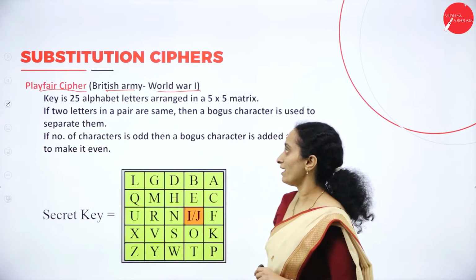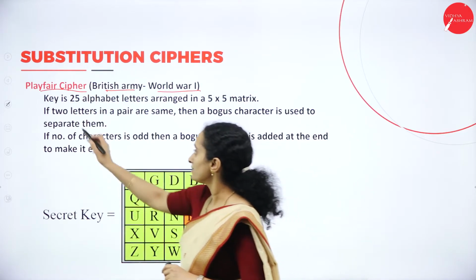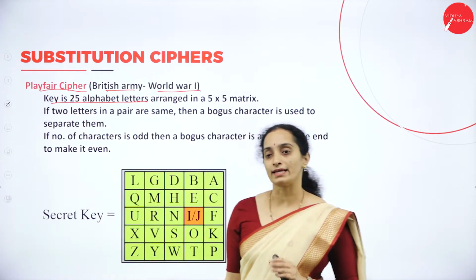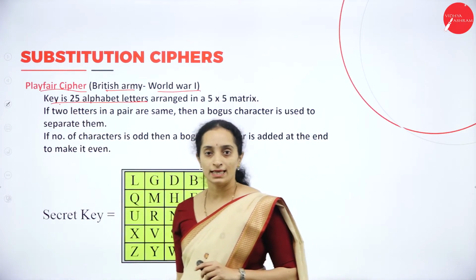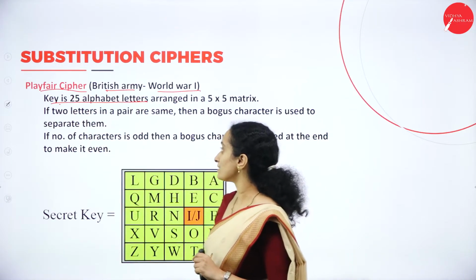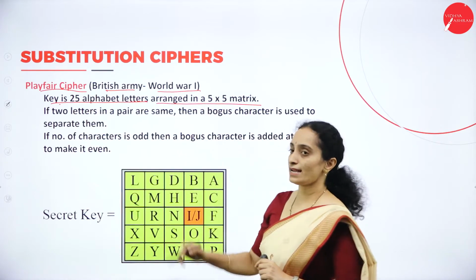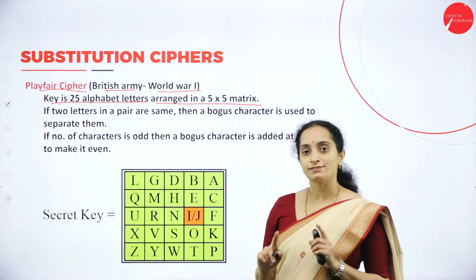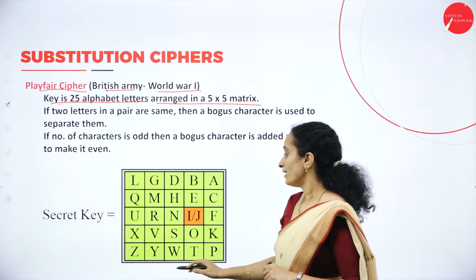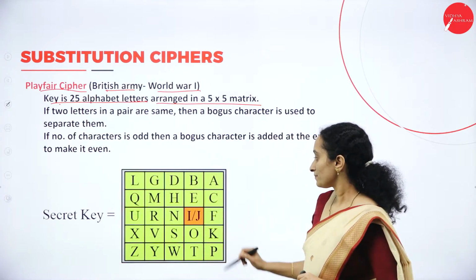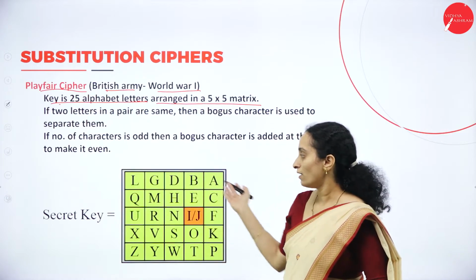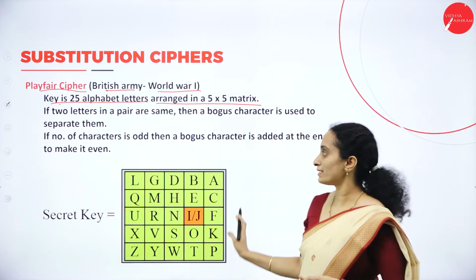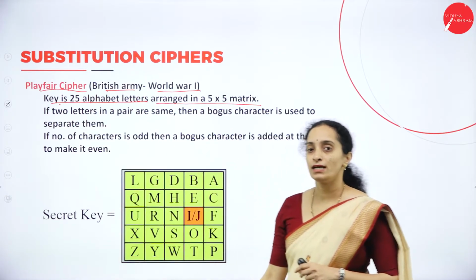What does this Playfair cipher tell you? Here 25 alphabetic characters from the English alphabet are considered as the key. These 25 characters are arranged in a 5 cross 5 matrix. Here we have an example of this. You can have any combination or set it in any way. This is one way of representing the alphabetic letters.